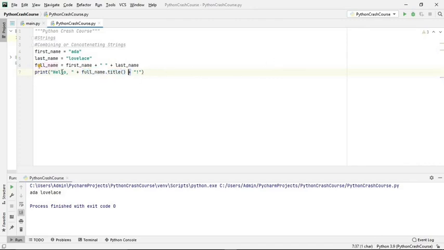So hello and then full name, which is the first name plus last name, which is already being added over here, will become title case. That means the first letter will be capital. You see hello, comma is given here, and then Ada Lovelace, and this A and this L have become capital letters. Okay, so this is there.